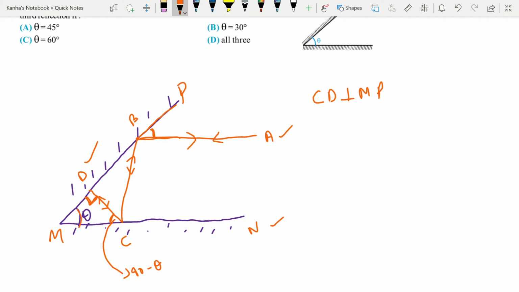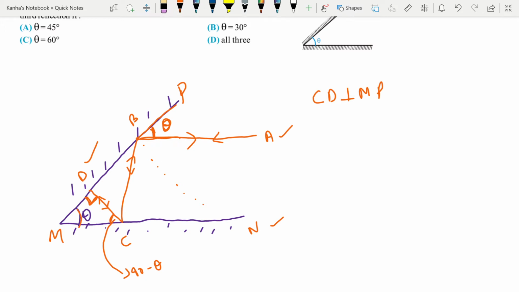So this angle is also equal to theta. Now that this is theta, I can move to the next one. I can write that angle ABC is equal to 180 minus 2 times theta. Why is that so? If this is theta and there is a reflection here, so this will be 90 minus theta.